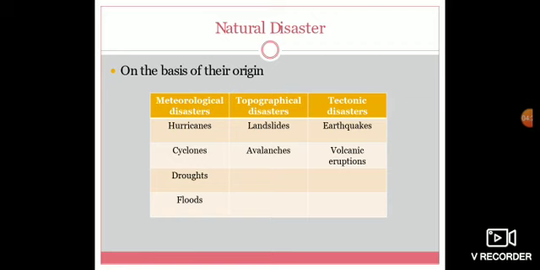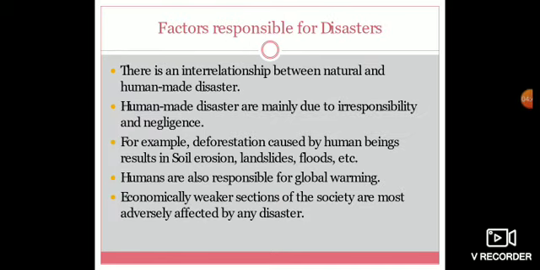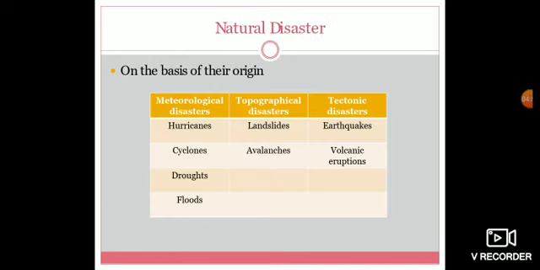So what are topographical disasters? Topographical means the hilltops or the high regions: landslides and avalanches. Landslides means the slides or the soil erosions in the mountainous regions. Avalanches are the same, the falling of large earth particles.